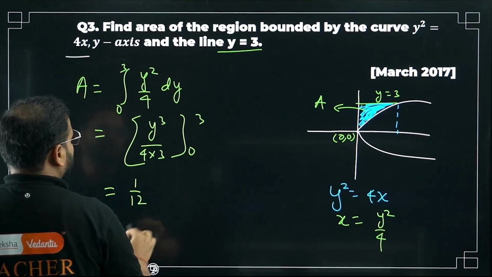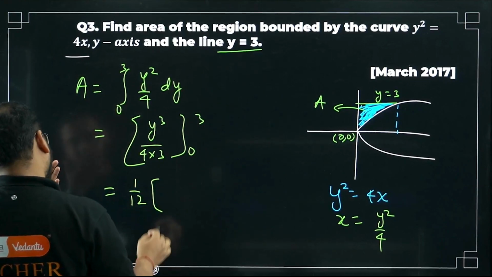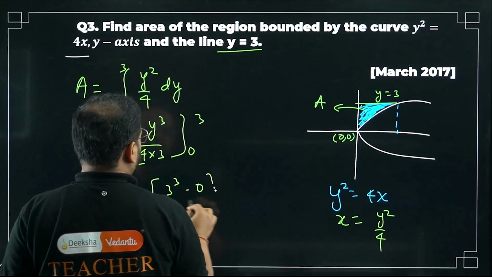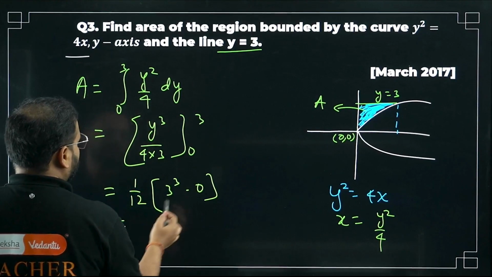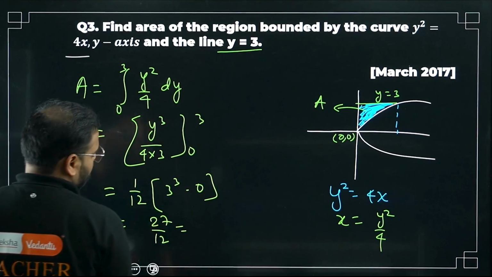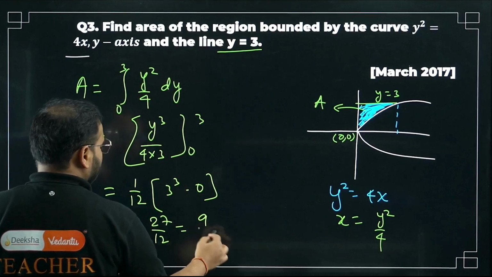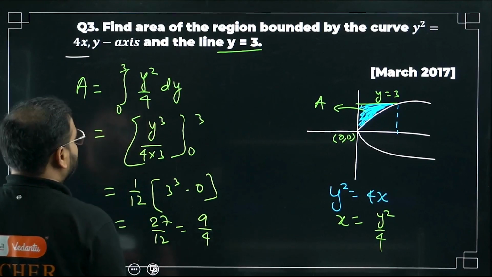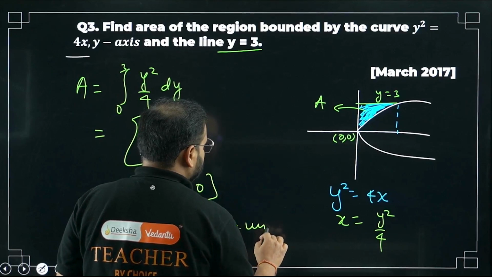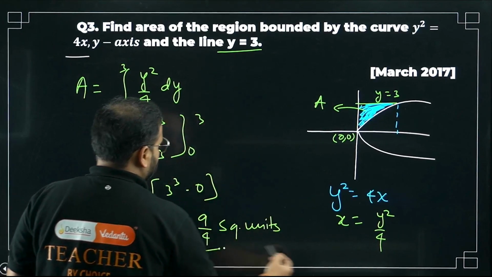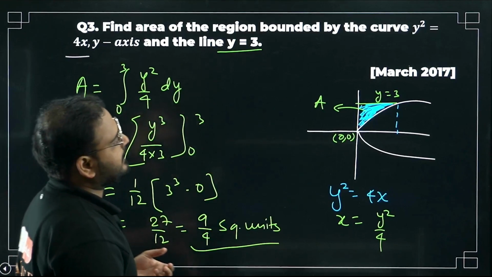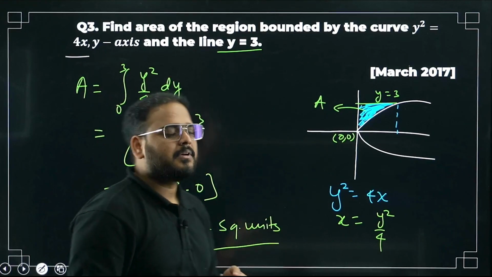How much is that? 1 by 12 is a constant, it can be taken outside. Great. Y cube will be what, bacha? 3 cube minus 0. Okay. 27 by 12. How much is that? 3 9s are 27, and 3 4s are 12, so 9 by 4. Again, this is all area, right? I haven't written it in the previous case, but write it like this: square units. 9 by 4 square units. Please check.